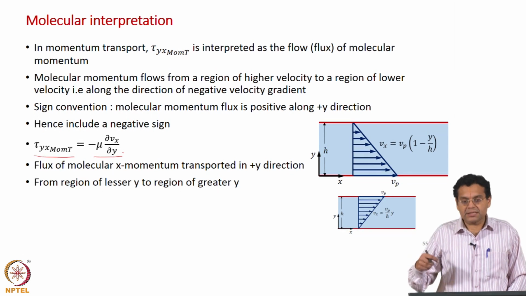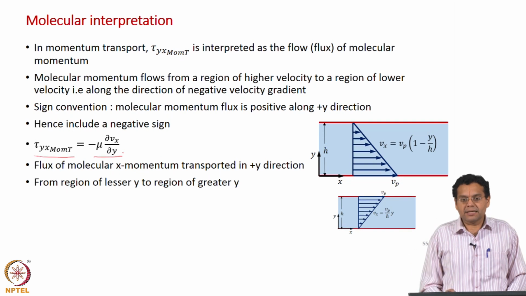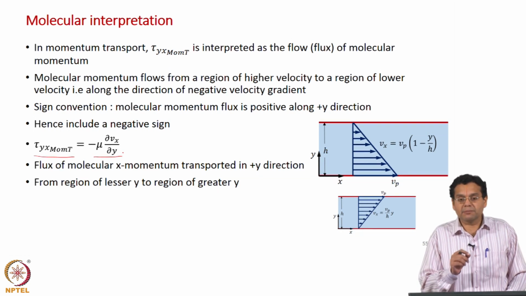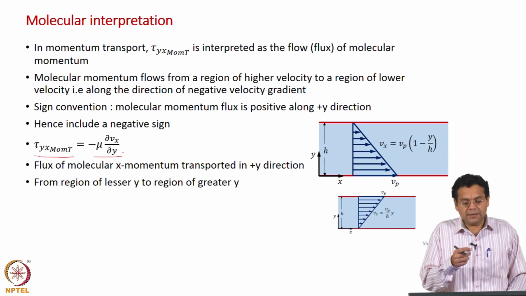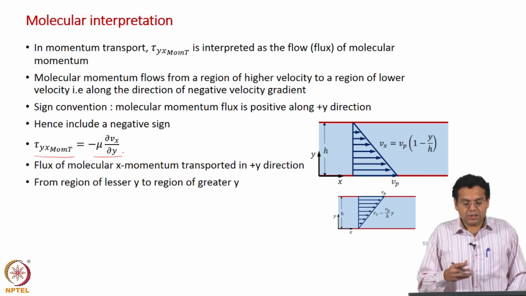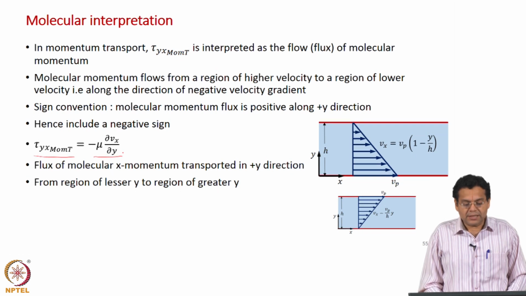So, the discussion which follows for relating heat flux and temperature gradient will be analogous to our discussion on relating molecular momentum flux and velocity gradient. It will not be similar to the discussion on relating viscous stress and velocity gradient. That is one of the reasons for interpreting tau as molecular momentum flux. Let us see how they are analogous.